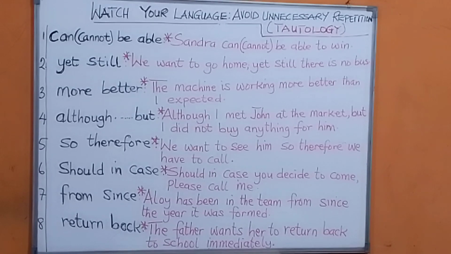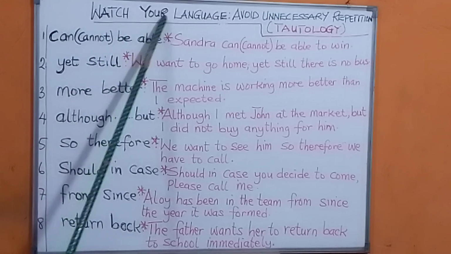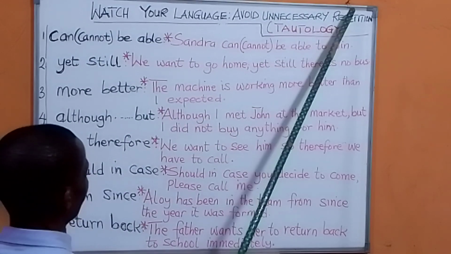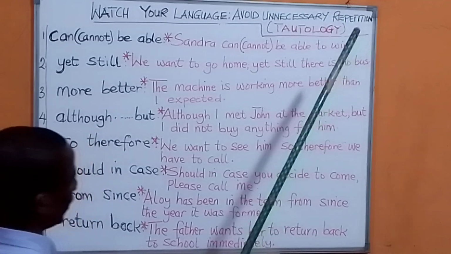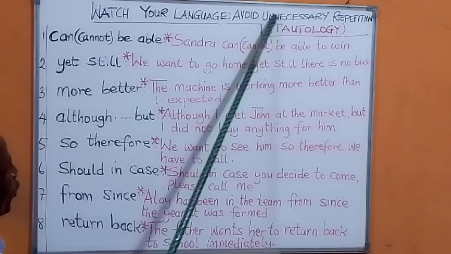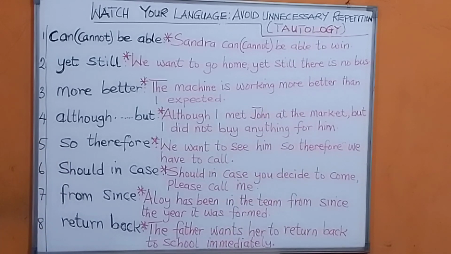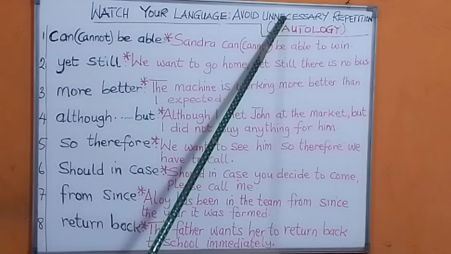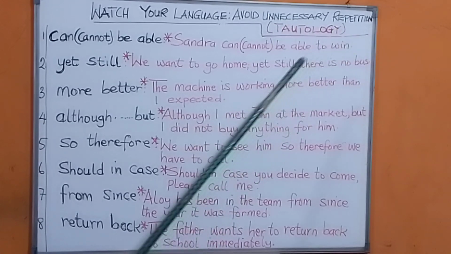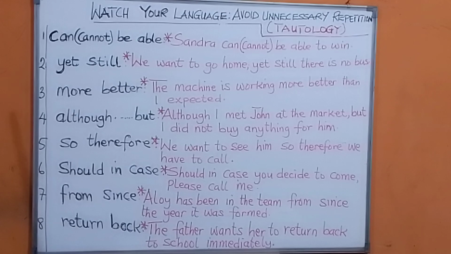This English language session is for advanced learners and generally for English learners. Now we're going to look at watch your language: avoid unnecessary repetition of words in the same place. When you do unnecessary repetition of words in the same place, we call that tautology. Tautology is unnecessary repetition of two words or two groups of words that mean the same thing. You put them in the same place in your grammar and you say them. That is what we call tautology, and it's not necessary. People do that because sometimes they don't realize it.